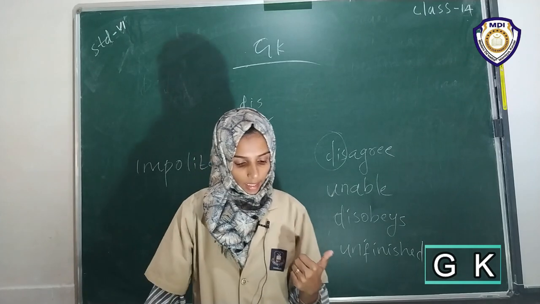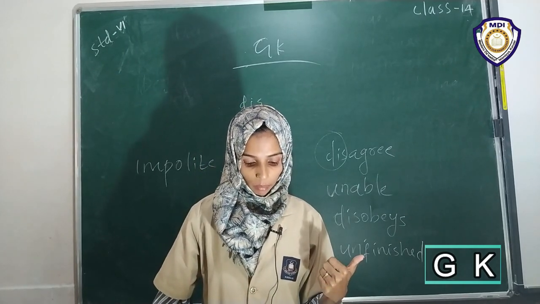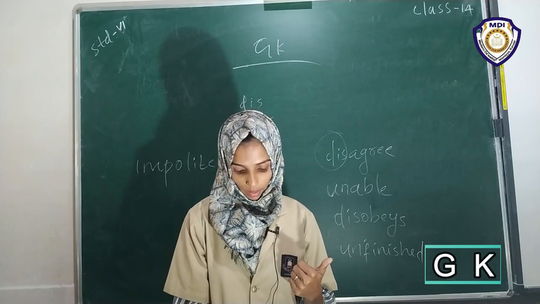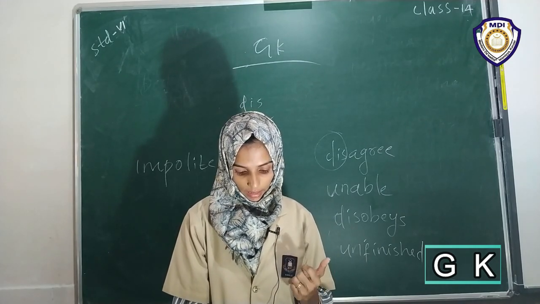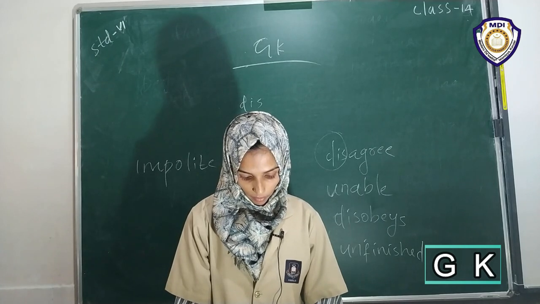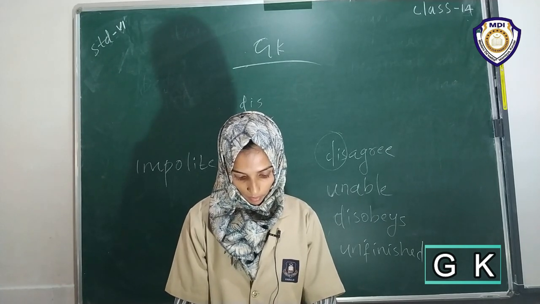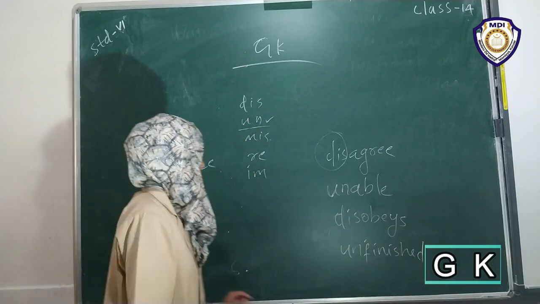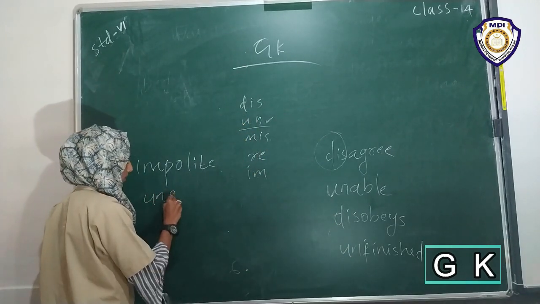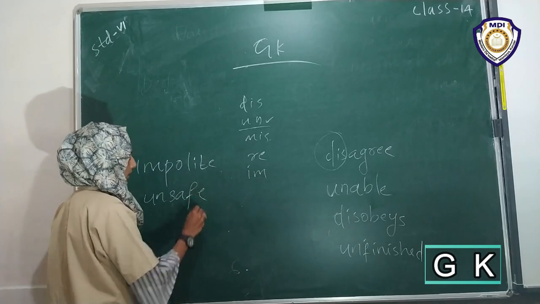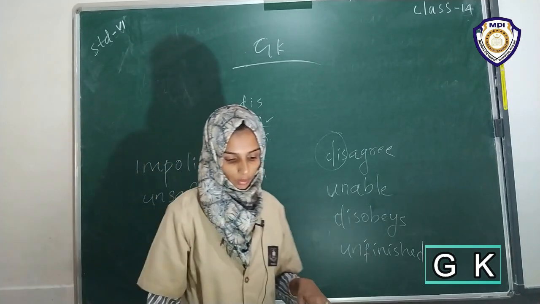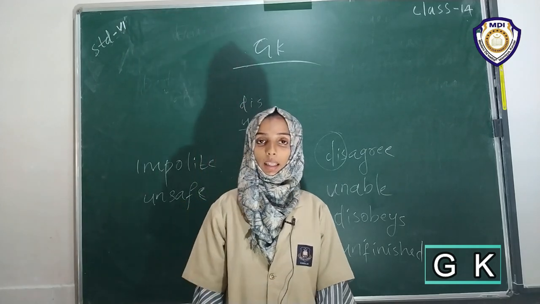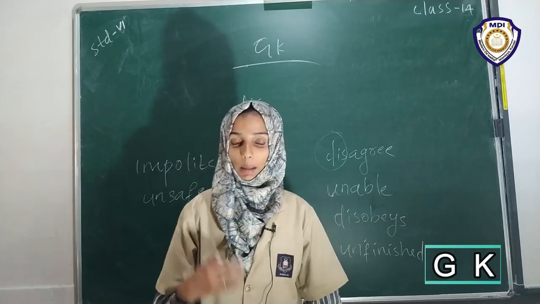Then sixth one: it is dash to visit some countries. Not safe is in the bracket. We can change not safe to unsafe. Therefore we can say that it is unsafe to visit some countries.